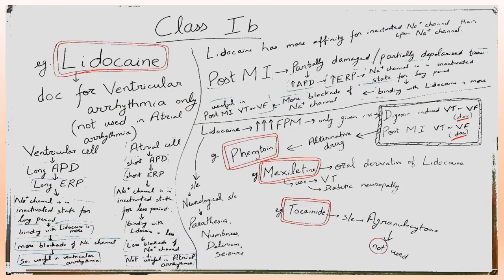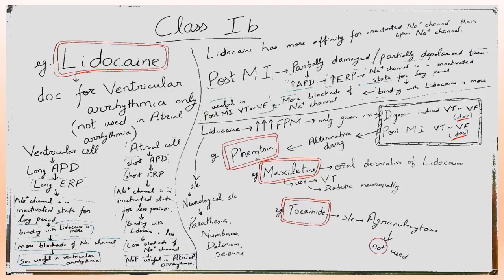So the sodium channel is in the inactivated state for a prolonged period. Again, if sodium channels are in the inactivated state, that means binding with lidocaine is more. So more blockade of sodium channel.